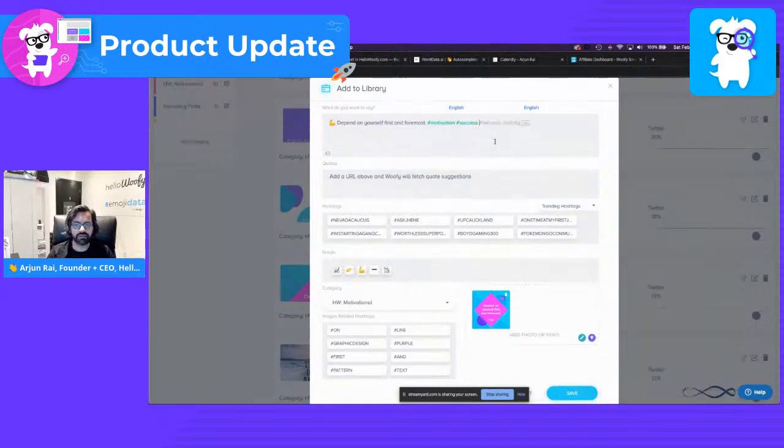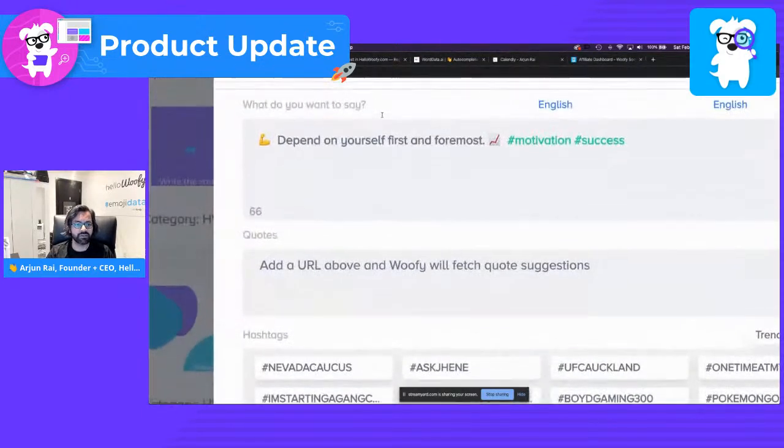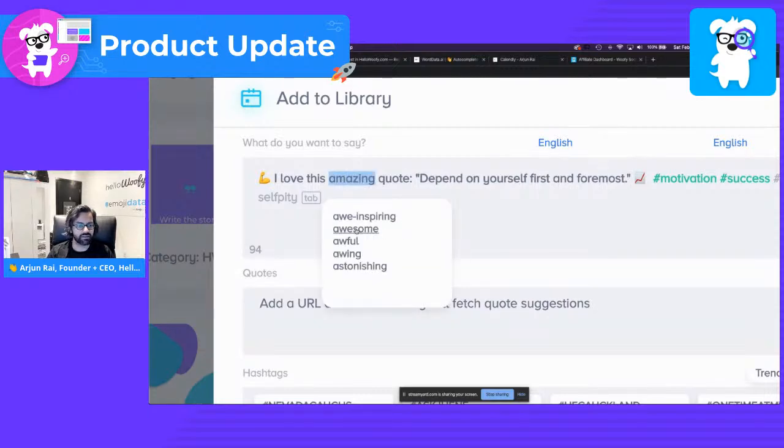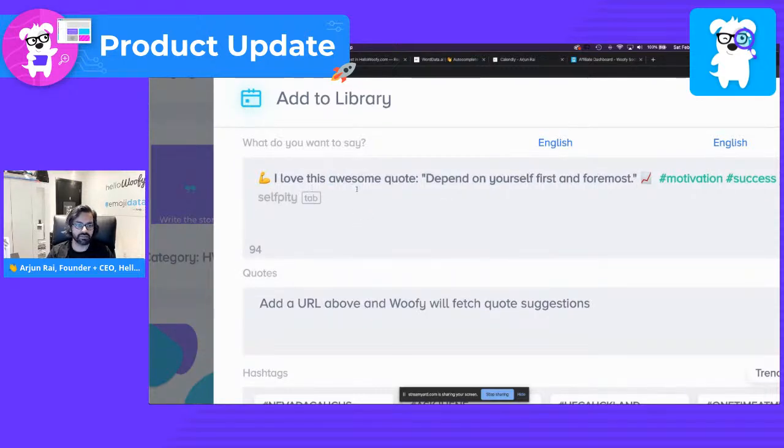But as you can see here, we have full capabilities of adding hashtags or emojis, things of that nature that would be relevant to what we've typed in. Now, of course, we can go ahead and type whatever we want after this as well. So, for example, if I want to say something like "I love this amazing quote," you can go ahead and type that in. You can put this in quotes since it is a quote. But maybe I don't like the word amazing. Let's find a synonym, which is awesome. I love this awesome quote.